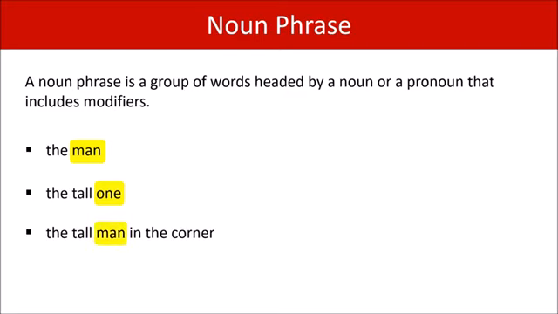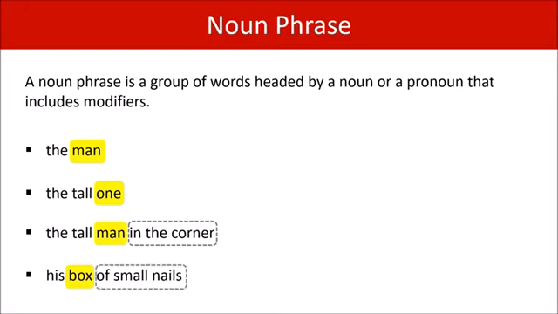In a noun phrase, the modifier is often a prepositional phrase. And his box of small nails. Don't forget that the head noun governs the verb. The word nails doesn't. This noun phrase is singular.